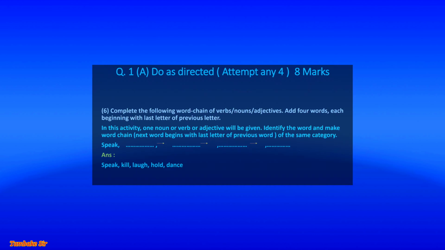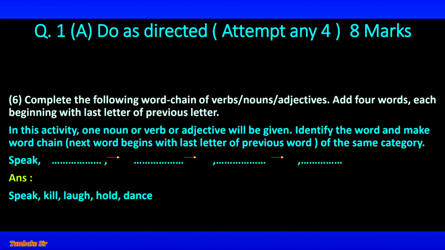Next, activity number 6. Complete the following word chain of verbs, nouns, adjectives. Add 4 words each beginning with the last letter of the previous word. In this activity, one noun or verb or adjective will be given. Identify the word and make a word chain. Next word begins with the last letter of the previous word.